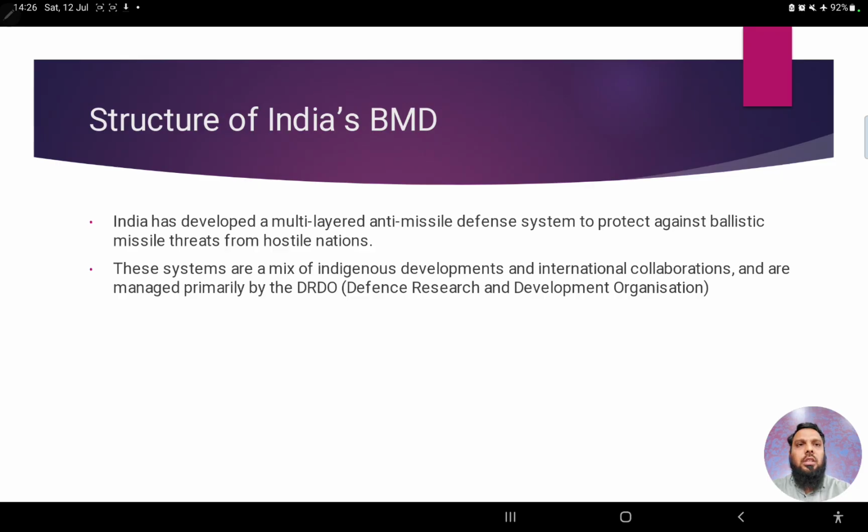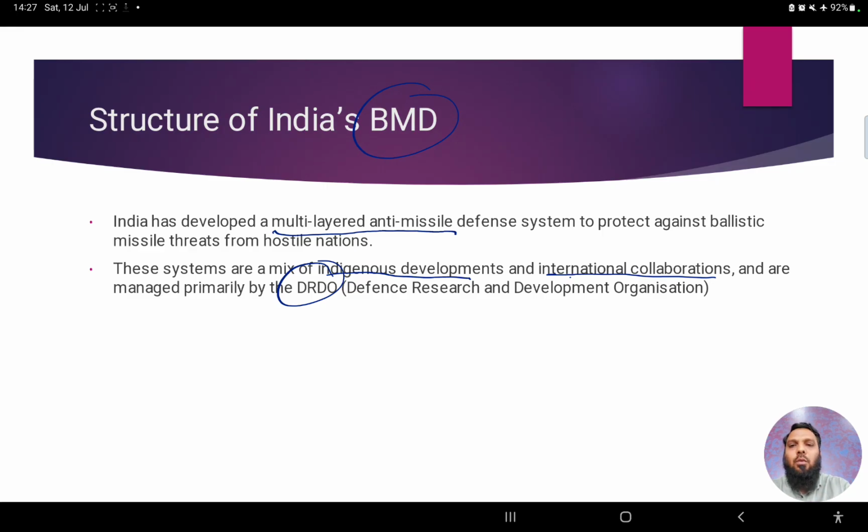So first of all, what is the structure? What type of BMD, which means ballistic missile defense, do we have? We definitely have a multi-layered anti-missile defense system. What are these layers? We'll see, right? It is a mix of indigenous developments and international collaboration. So we have developed a lot on our own. DRDO is the primary vehicle for that, and there are also a lot of international collaborations.